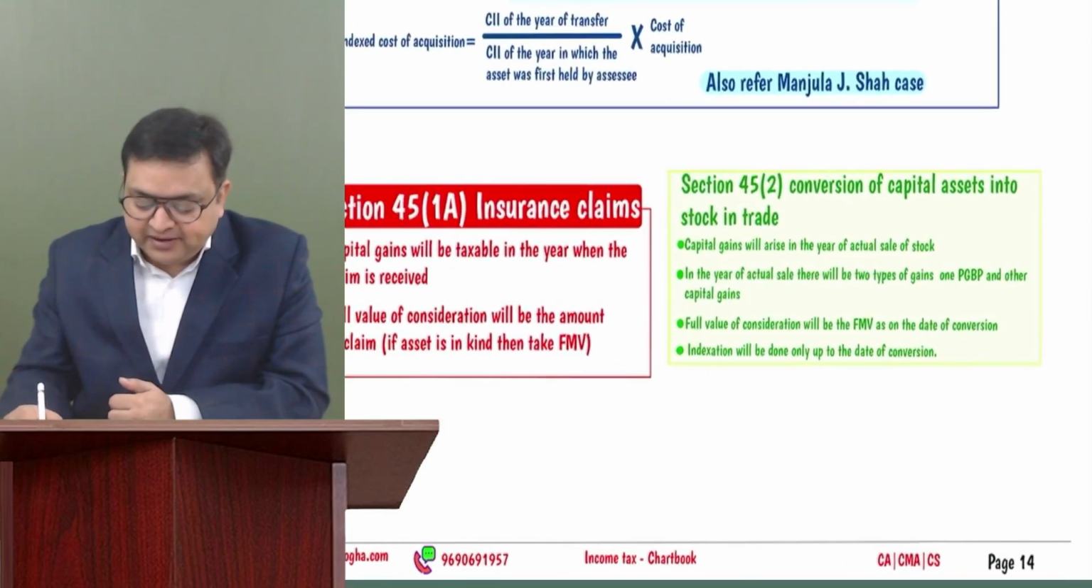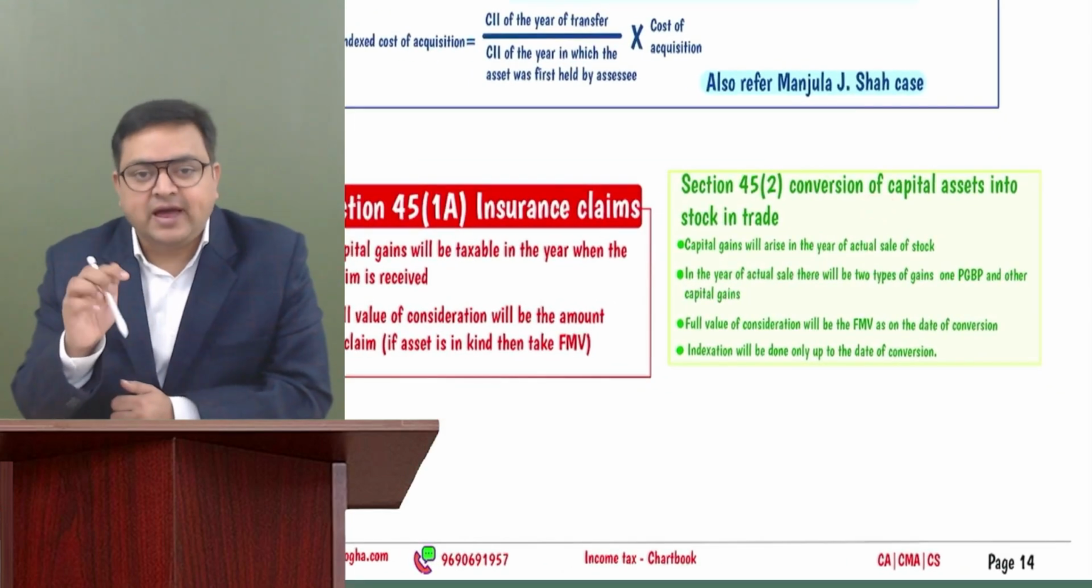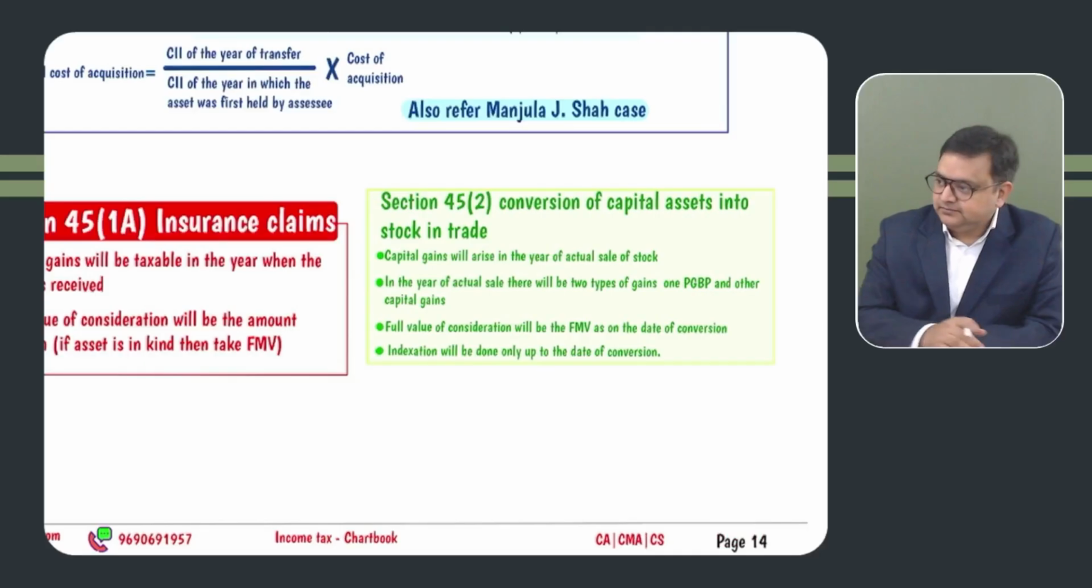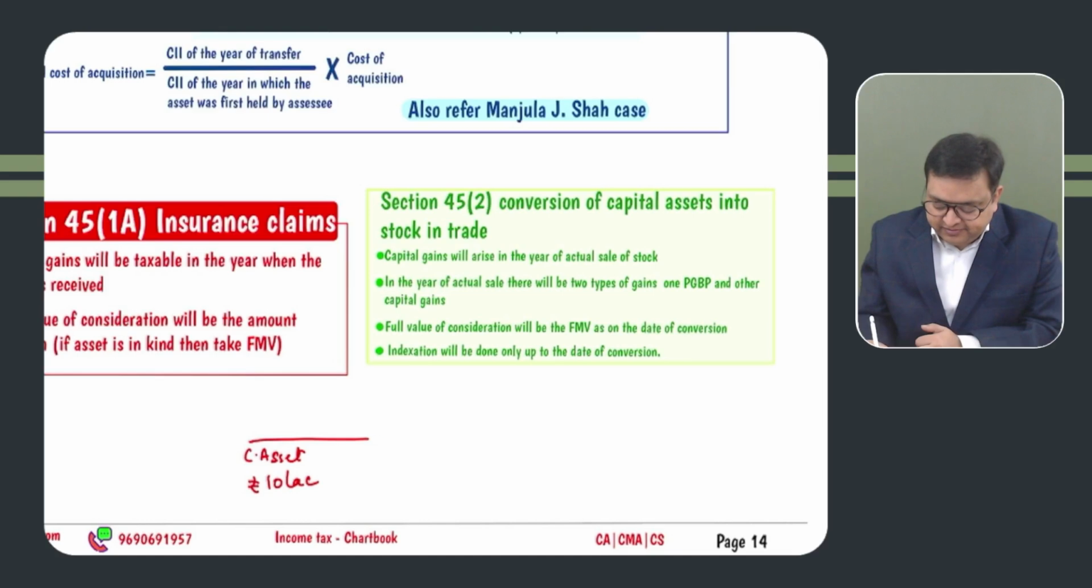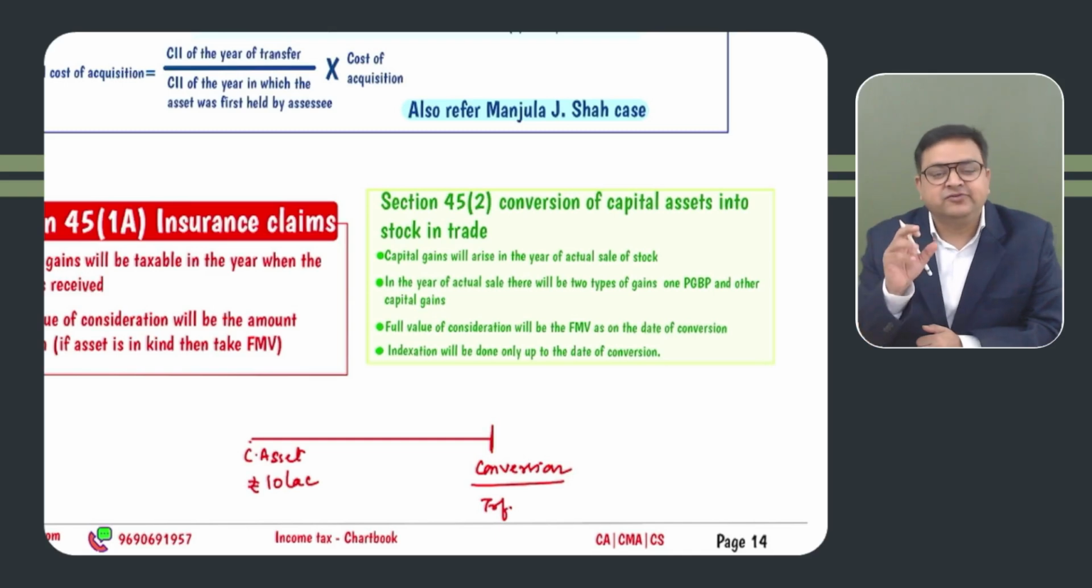45.2, conversion of capital asset into stock in trade. Let's say the assessee has purchased a capital asset. The capital asset is purchased for rupees 10 lakh a few years back, and after some time it is converted into stock in trade. This is the conversion date. So here the transfer will happen. This is the year of transfer, when the asset was converted into stock in trade.